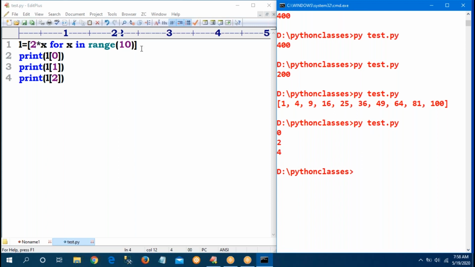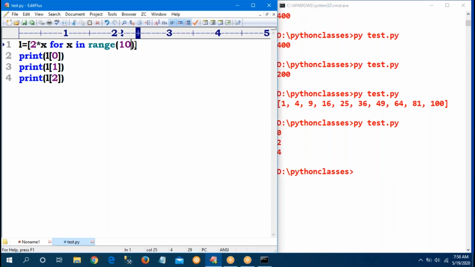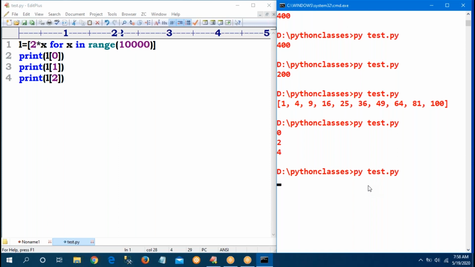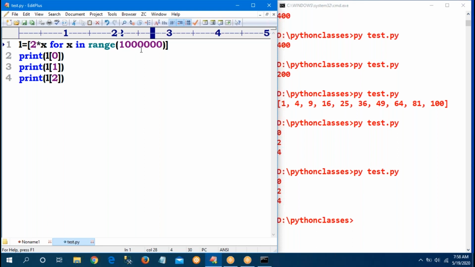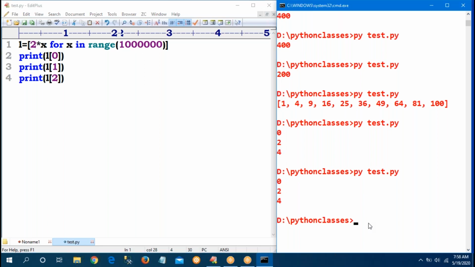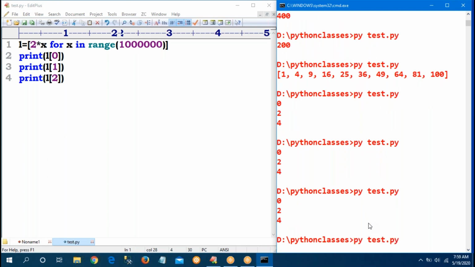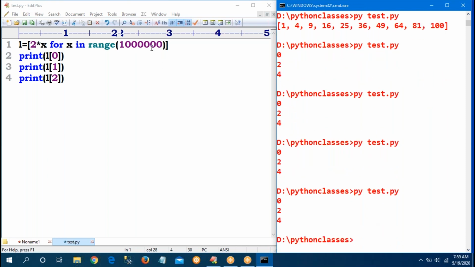Enough. Now carefully observe. I am giving 2 more zeros. If I run the program, what output will I get? Am I changing any output, or is it 0 to 4 only? It is still 0 to 4 only. But observe: if I give 2 more zeros, how much time am I taking to get output? Some time it is taking. Whenever I run the program, it waits 2 to 3 seconds.